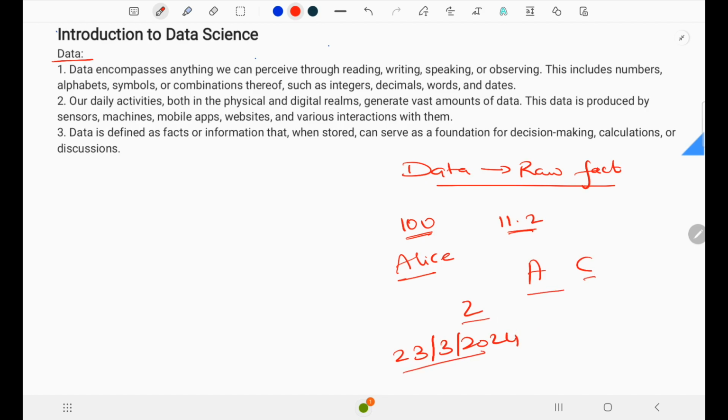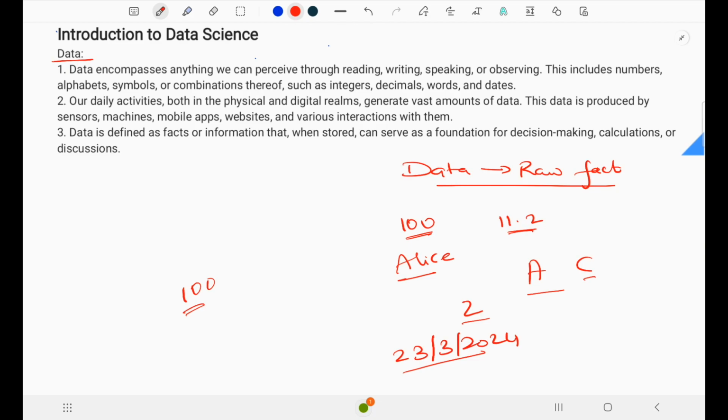That means if you see data alone, for example, I can take 100. This data 100 does not possess any information. It is a raw fact. What is 100? 100 meters, or 100 kilometers, or 100 pens, 100 coffees? It doesn't possess meaningful information or convey any understanding of the situation, right? So this is the data.